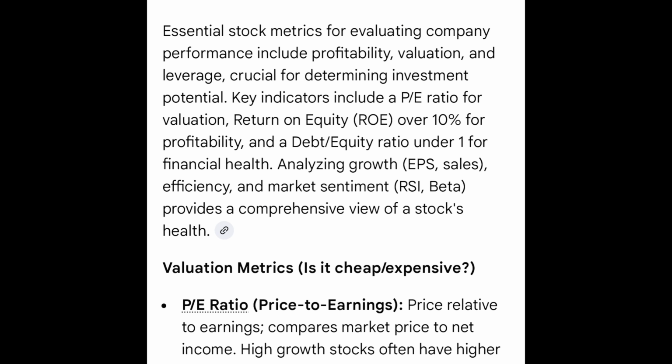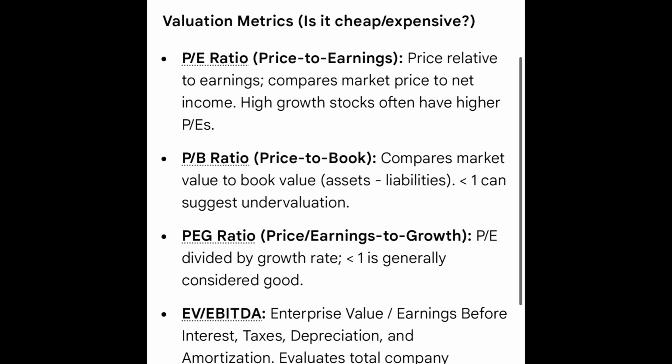I was able to find some technical terms here, so you can research them on Google. Here are the different metrics that I saw on the stock app. PE ratio, that's price to earnings ratio. Those are all valuation metrics, so it lets you know whether the stock price is cheap or expensive. And we have price to book ratio.